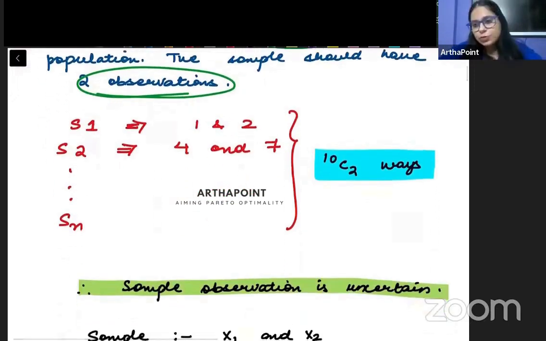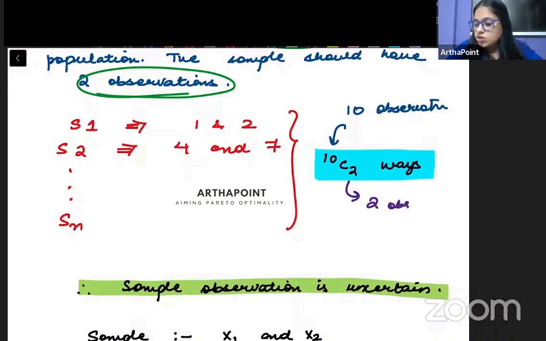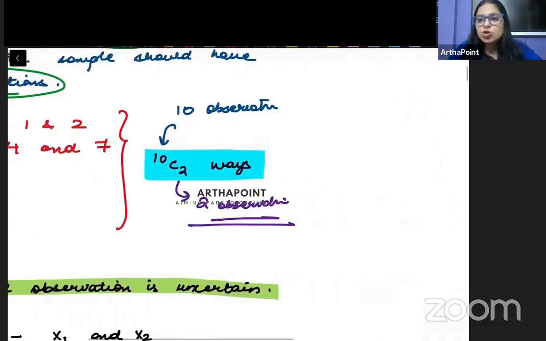Now, suppose, beta, I ask you a very basic question: how many ways can you do this? So you will tell me, ma'am, this is very simple. We have 10 observations in the population, and out of these 10 observations, I need to choose 2 observations to form a sample. So this can be done in 10C2 ways.